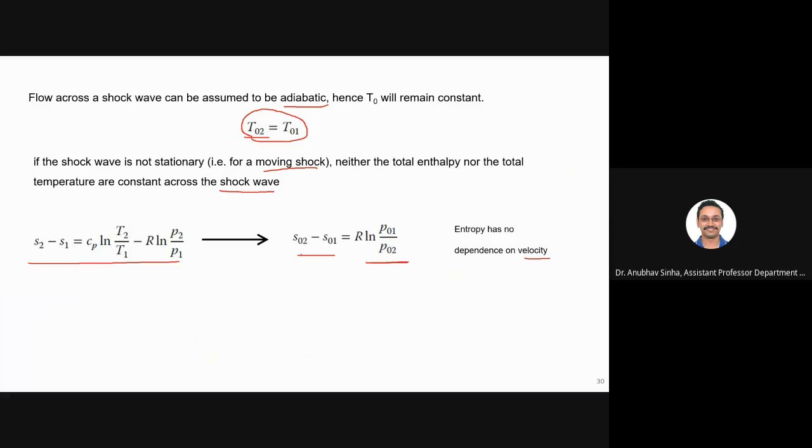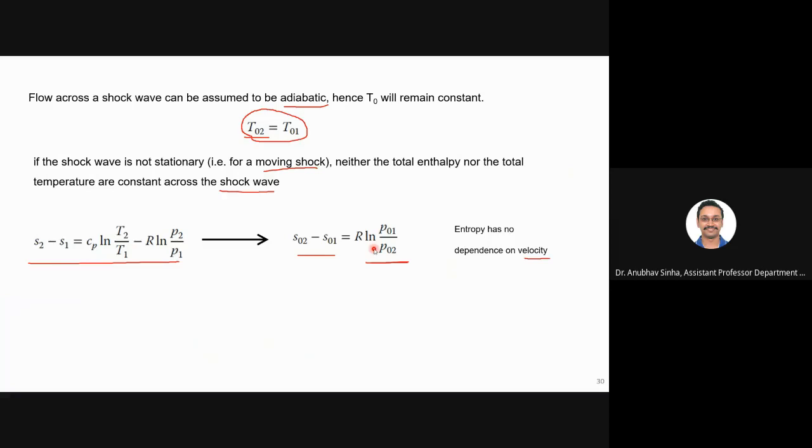So what will I write? S naught 2 and S naught 1. This is for static, this is for stagnation. Now this delta S will have T02 and T01, right? This term will be there. Here, that will get cancelled because stagnation temperature is the same. So what are we left with? We are left with P01 and P02.